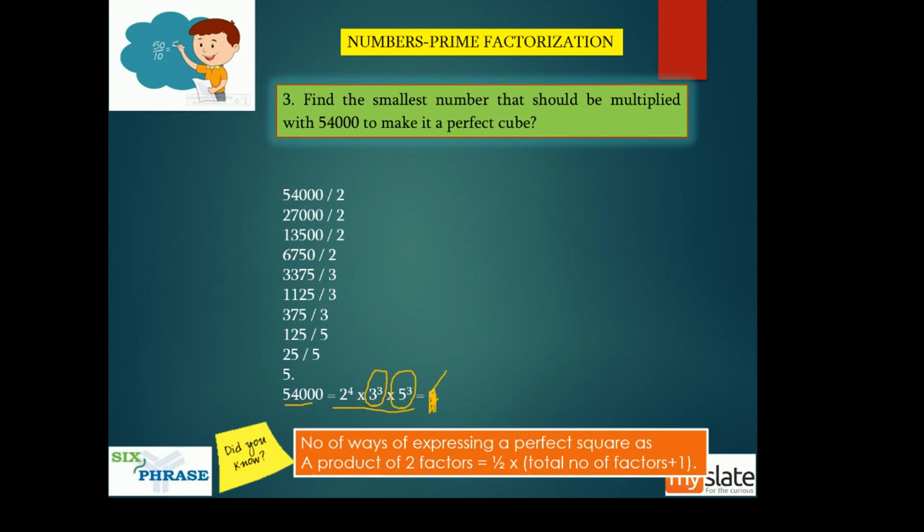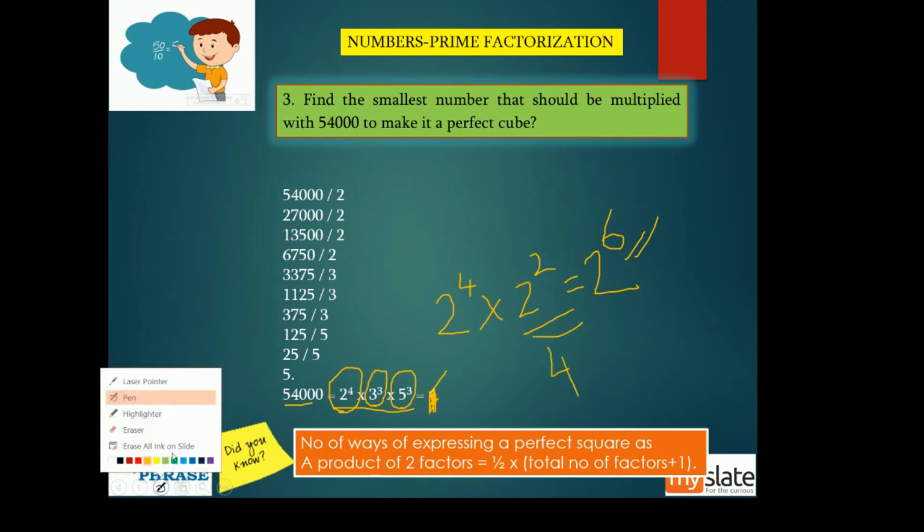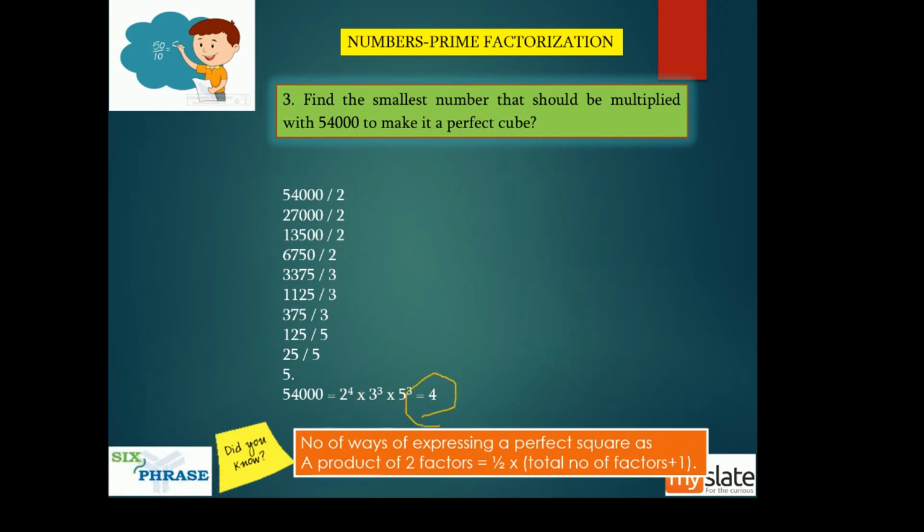For 2 power 4 to become a multiple of 3, what you do is multiply it by 2 square. Now what happens? This becomes 2 power 6. This is a multiple of 3, right? So you multiplied it with 2 square, which is nothing but 4. So you can see the answer is 4. Once you put it in prime factorization format, it becomes very easy.